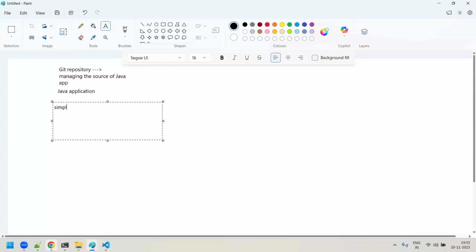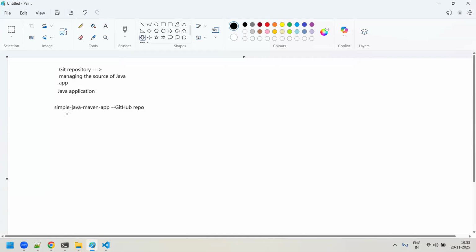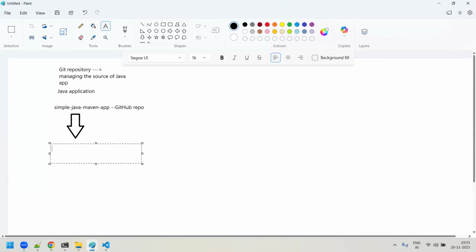So what is it? This is your repo. This is your GitHub repo actually. Now the thing is that, guys, this is a simple Java application. To build this Java application, you already have a Maven build tool installed.